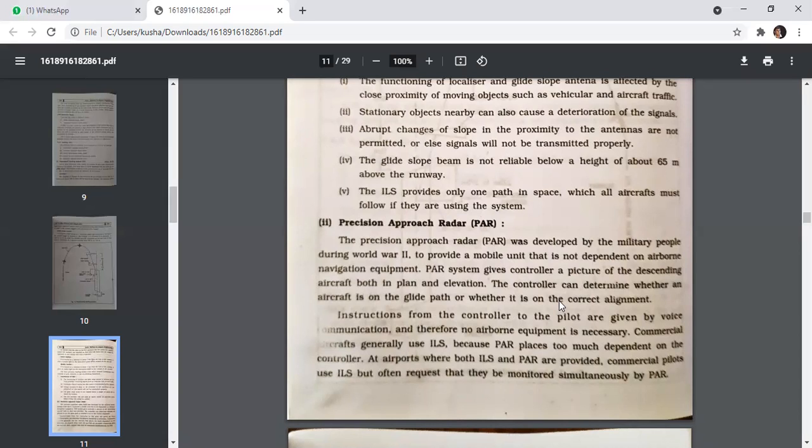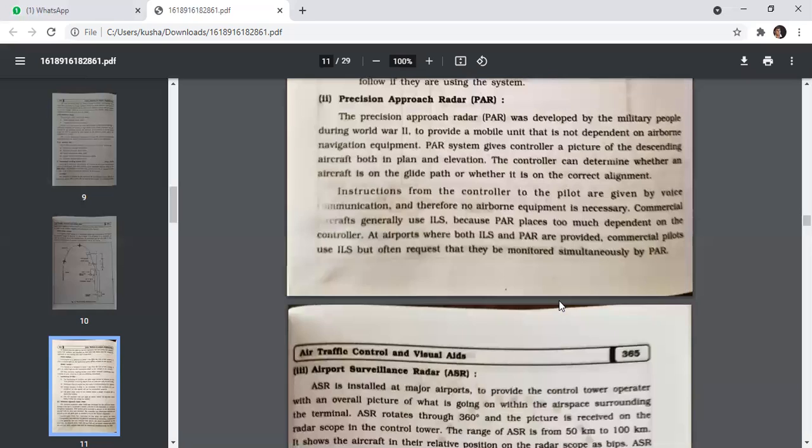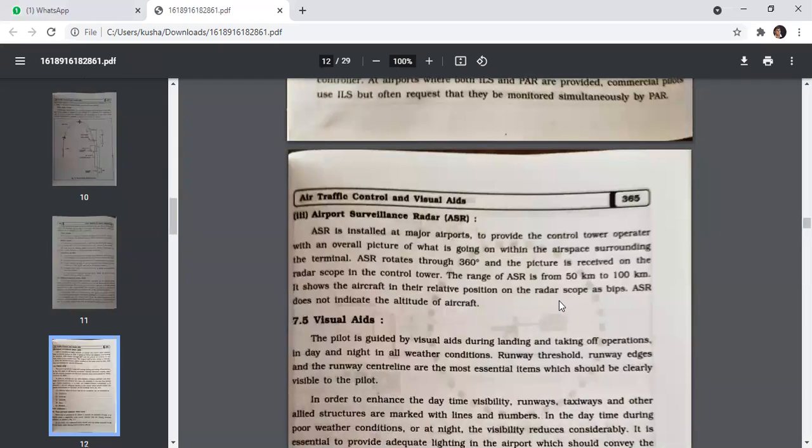Commercial aircraft generally use ILS because PAR places too much dependence on the controller. At the airport where both ILS and PAR are provided, commercial pilots use ILS but often require that they be monitored simultaneously by the PAR. Next is the airport surveillance radar.